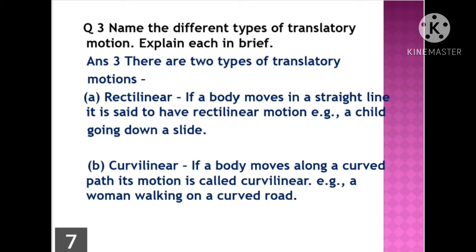The second type is curvilinear. If a body moves along a curved path, then its motion is called curvilinear. For example, a woman walking on a curved road. The woman's motion is called curvilinear.